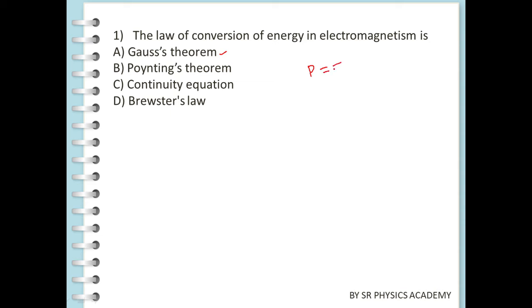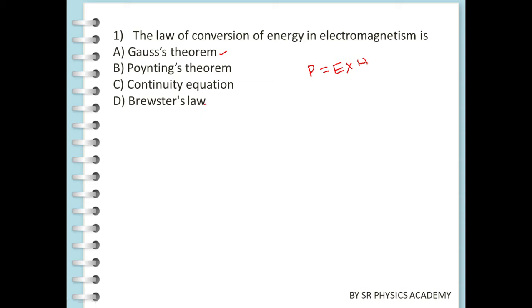So we can write Poynting theorem as P equal to E, the electric field, into H, the magnetic field. Okay. Continuity equation describes the transport of some quantities like fluid or gases.